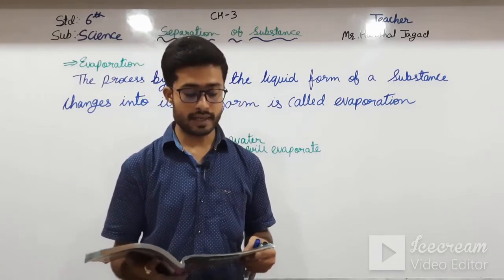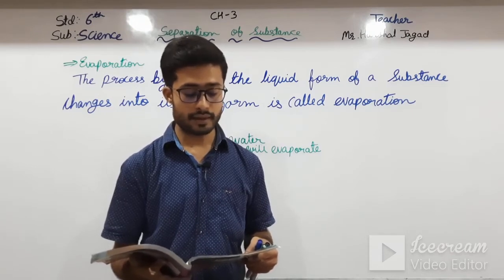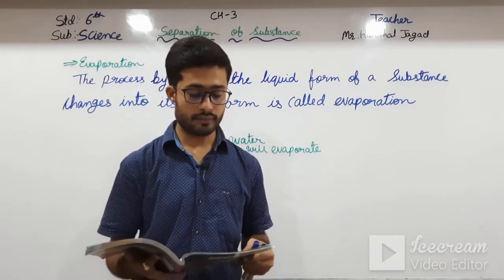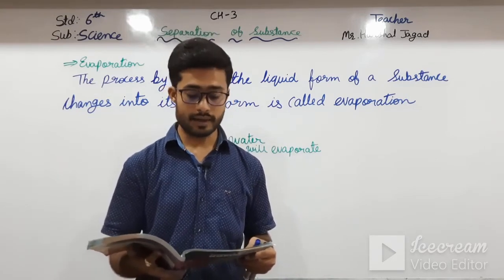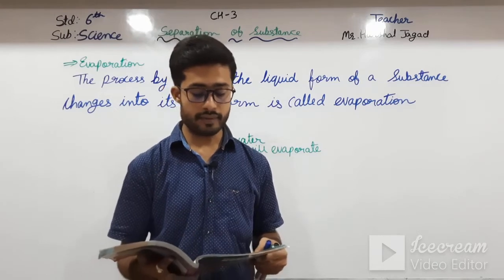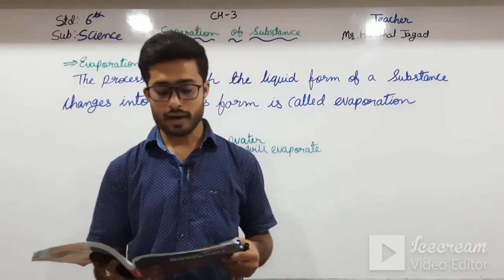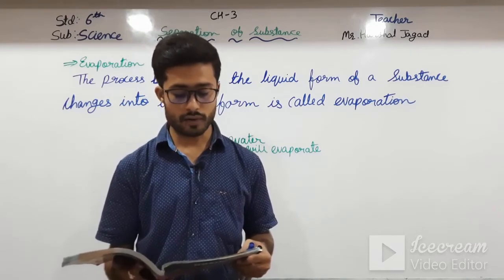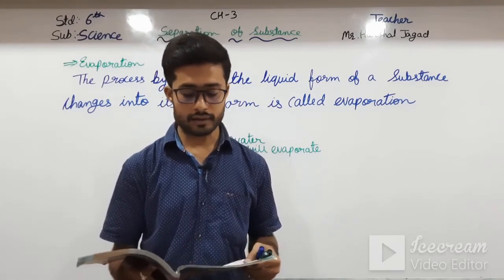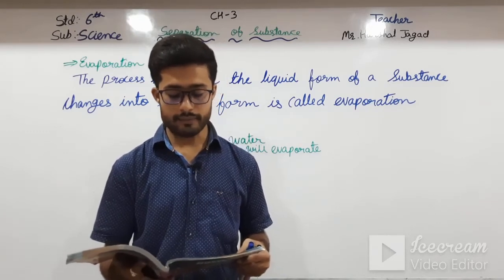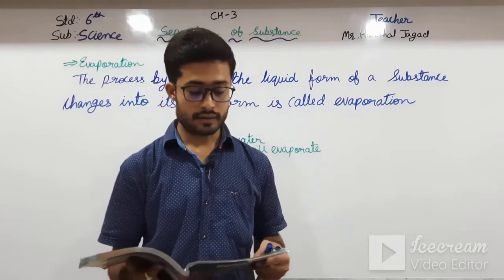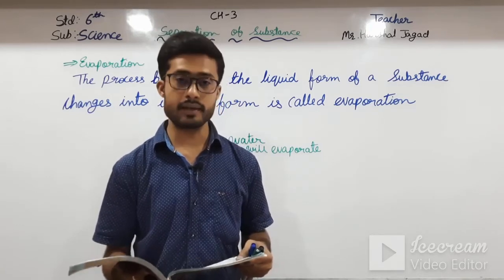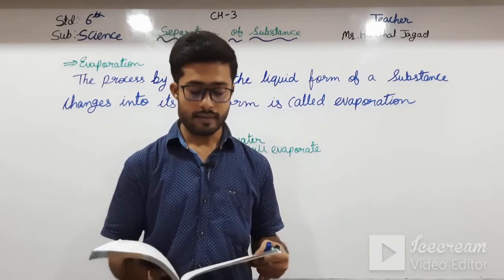Observation: sand remains behind on the filter paper while the salt and water mixture passes through it and is collected in the conical flask. Upon heating the mixture of salt and water, salt is left behind while the water evaporates. Conclusion: filtration and evaporation are used one after the other to separate the mixture of salt and sand. Thus, more than one method can be used to separate the components of a mixture.